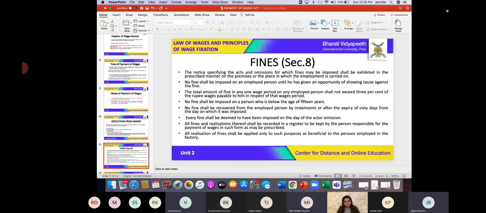Ma'am, to recover from the damage which occurred. Yes, so for example, the employees have committed an act which they were not supposed to do, and therefore a fine has been imposed on them. Now the employer has collected that money as fine from the employees, right? Now who has the money of the fine? Employer.